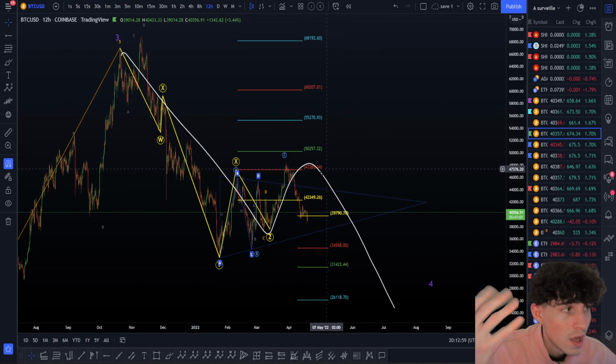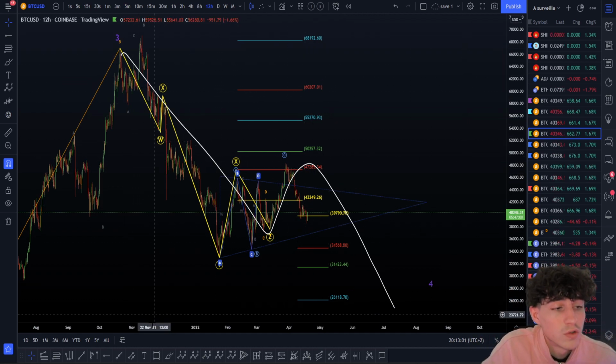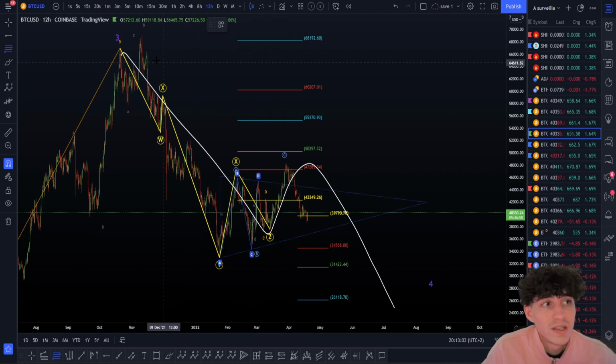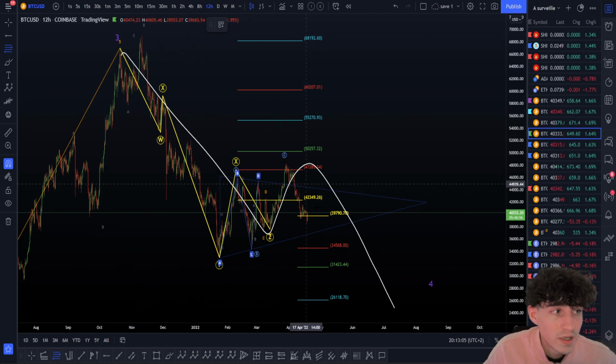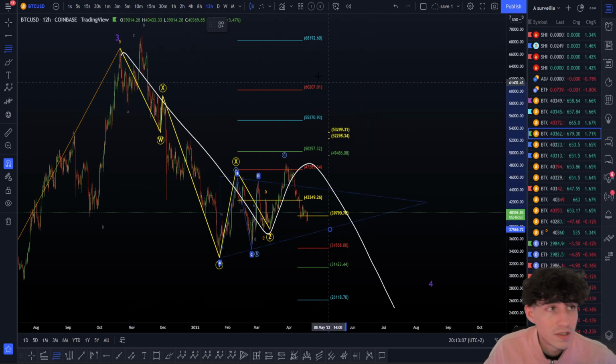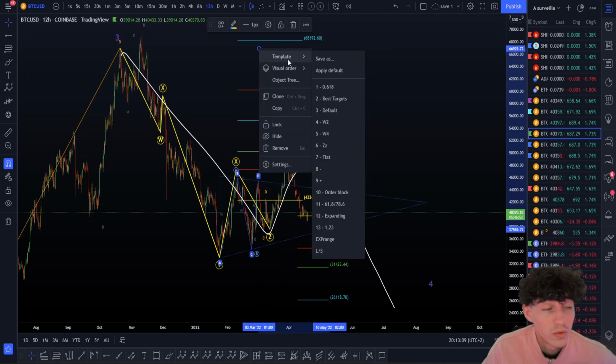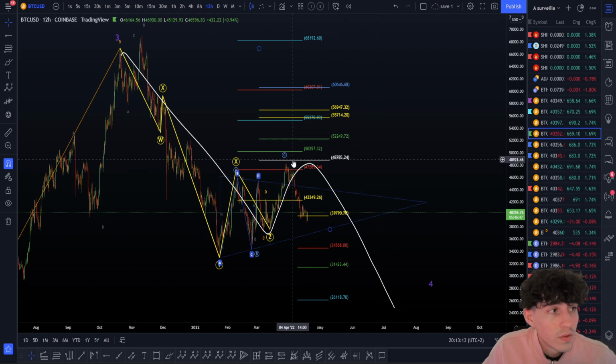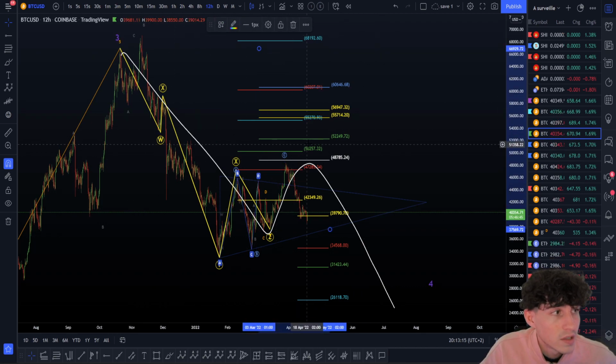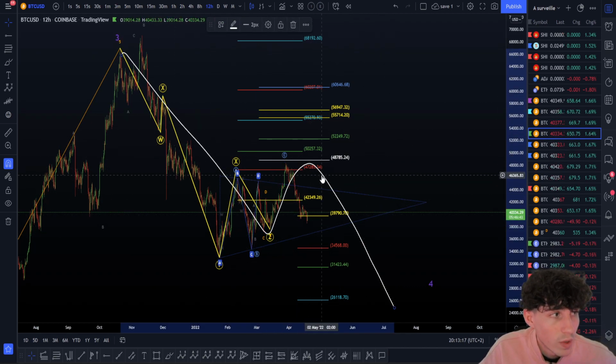This is possible. Otherwise, we can be in another triple wave like this, with the start of a WXYZ. It cannot be an ABC zigzag. It has to be a double XY or double XYZ, but we cannot predict that yet. So if this is a double XY on the X wave, this WXY, the white lines I drew here,